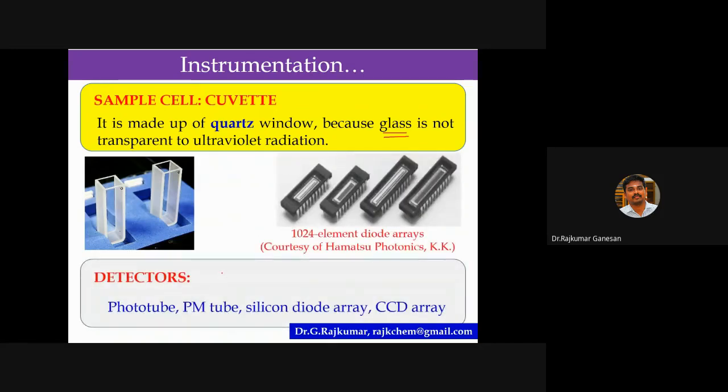And detectors. There are so many detectors available. The commonly available detectors are the phototube and photomultiplier tube, silicon diode array, and charge-coupled device (CCD) array. These are common detectors used in various UV-visible spectroscopy.